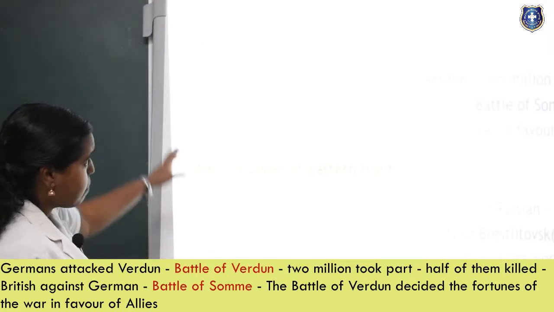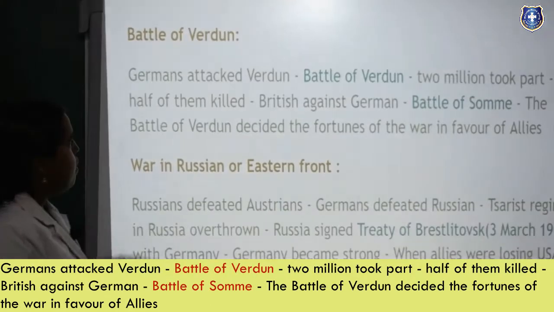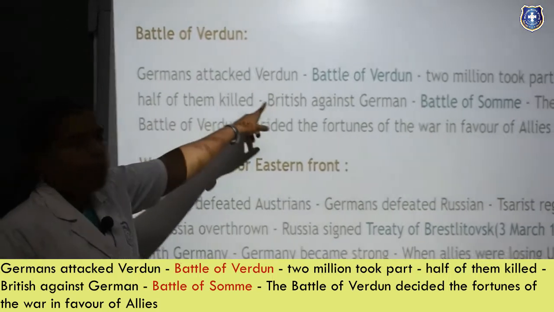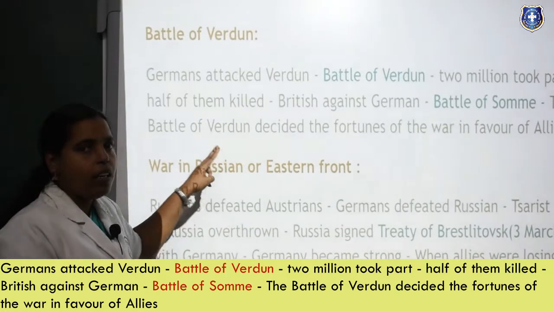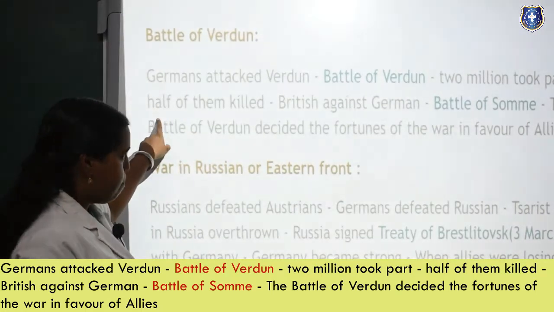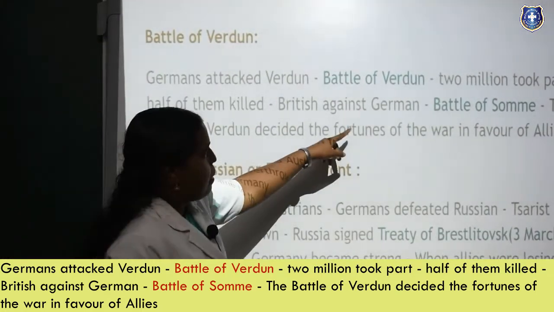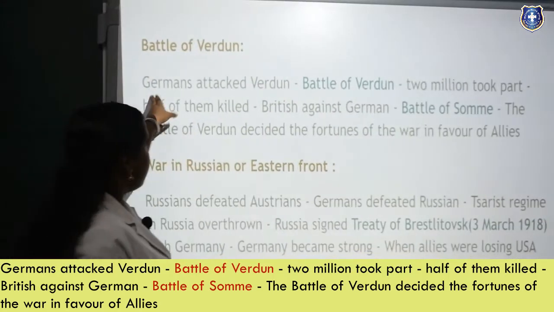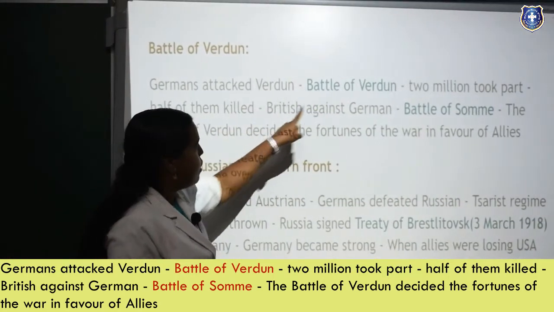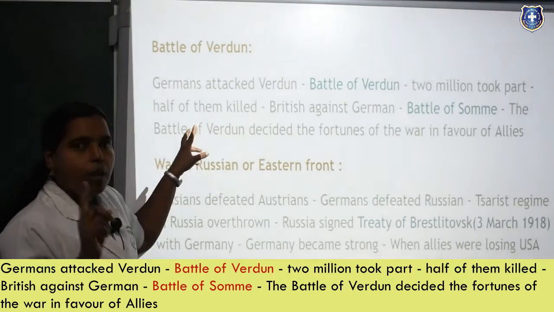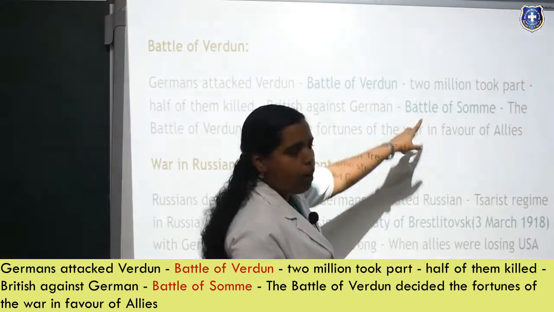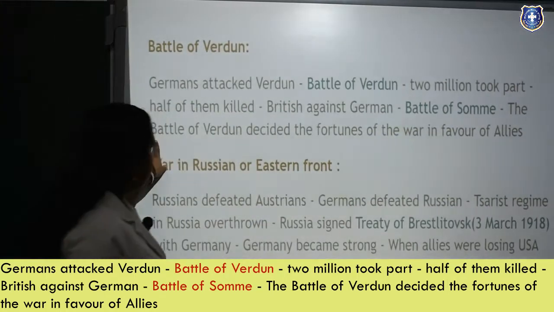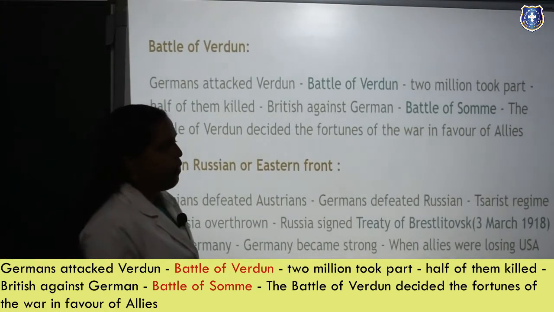Next one, the Battle of Verdun. In the Battle of Verdun, the Germans were attacking Verdun, and 2 million people took part, but half of them were killed in the battle. Then British against German, the Battle of Somme, is the next thing. So the Germans attacking Verdun is the Battle of Verdun. 2 million took part, half of them were killed, and the next one is the British against the Germans, the Battle of Somme. The Battle of Verdun decided the fortunes of the war in favor of the Allies.